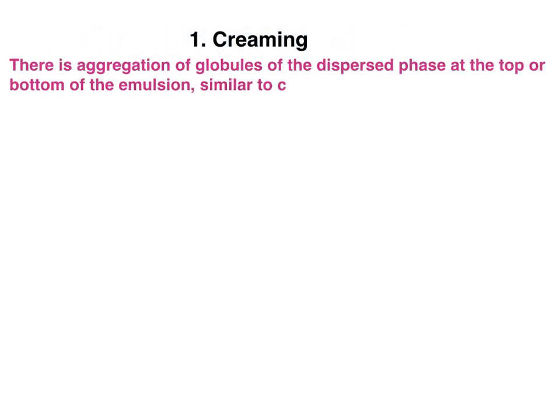First one is creaming. This is the process in which there is aggregation of globules of the dispersed phase at the top or bottom of the emulsion, similar to cream on milk.